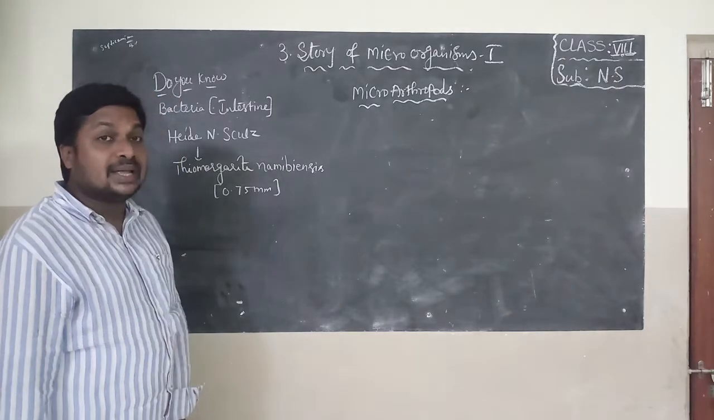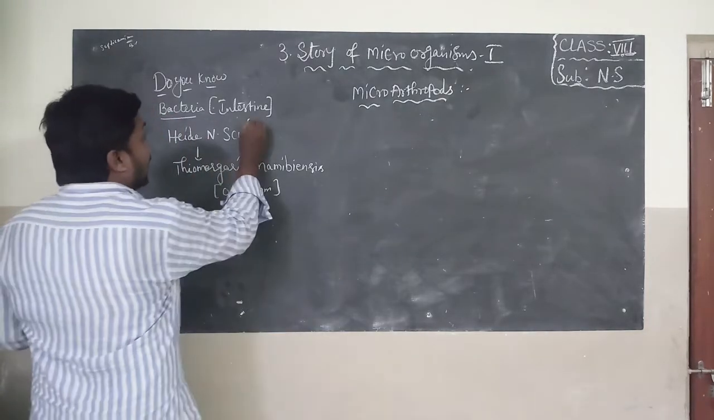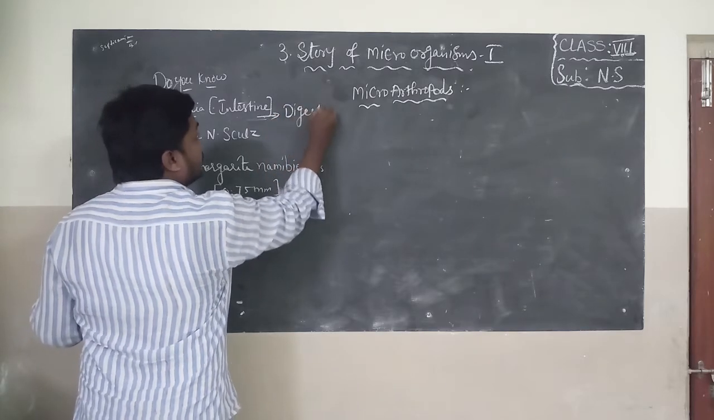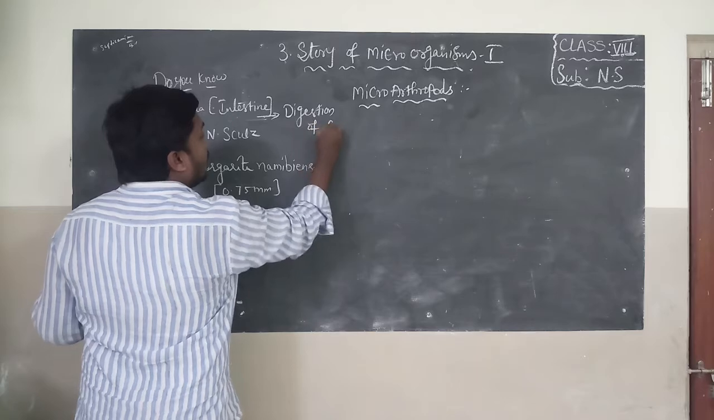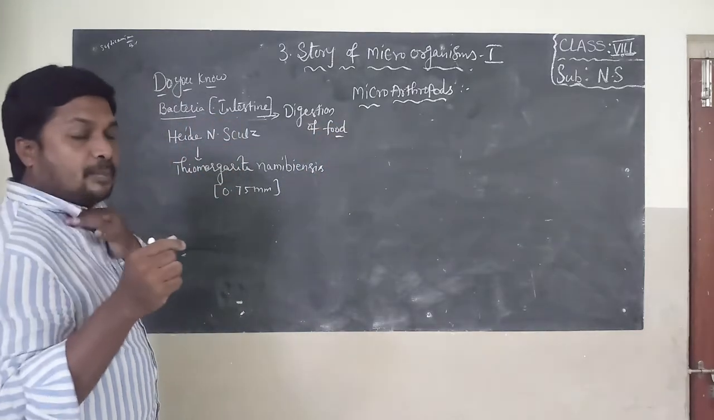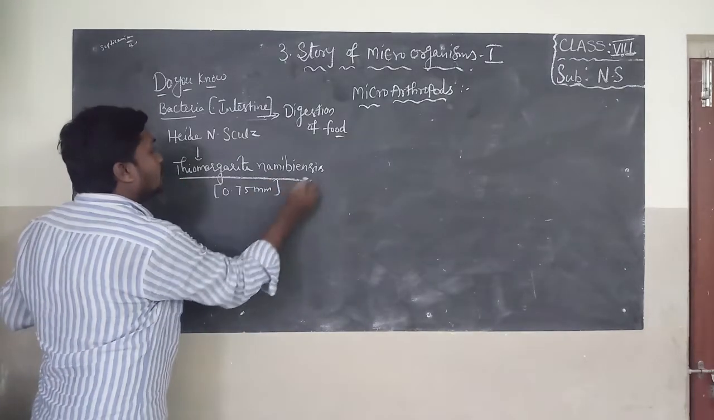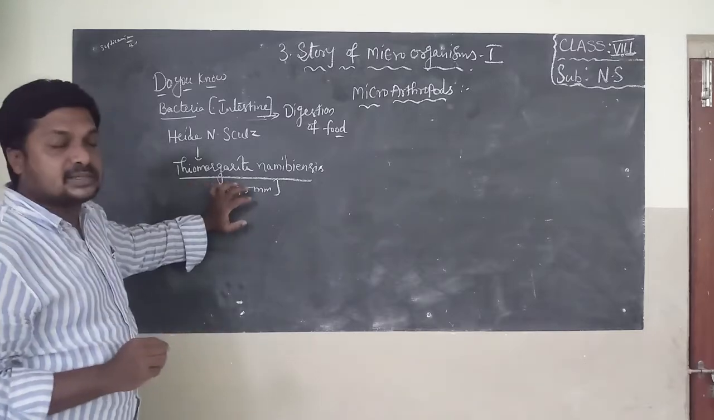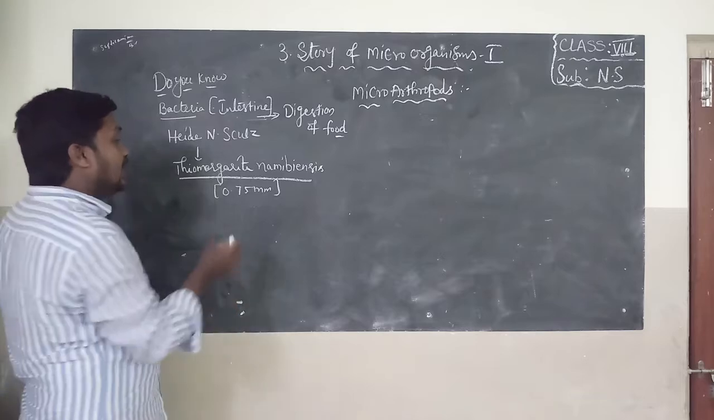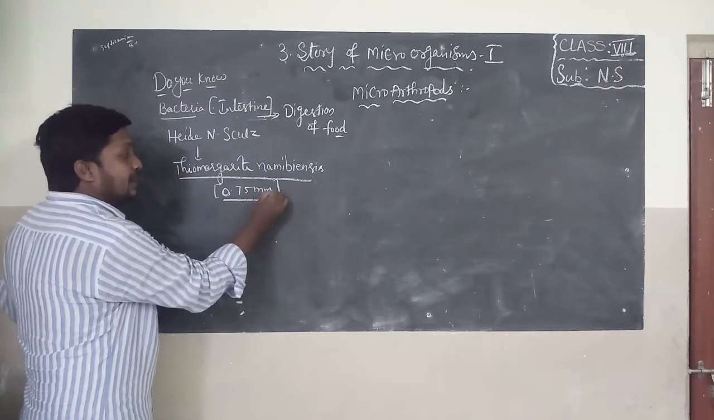Do you know, children? Some bacteria present in the intestine are helpful for the digestion of food. But we can see bacteria only with the help of a microscope, not with our naked eye. But there is a bacteria called Thiomargarita namibiensis. Can I repeat once? Thiomargarita namibiensis. Its measurement is 0.75 millimeters.